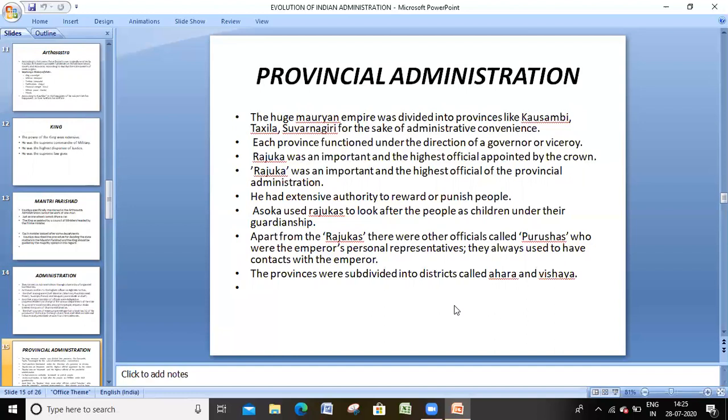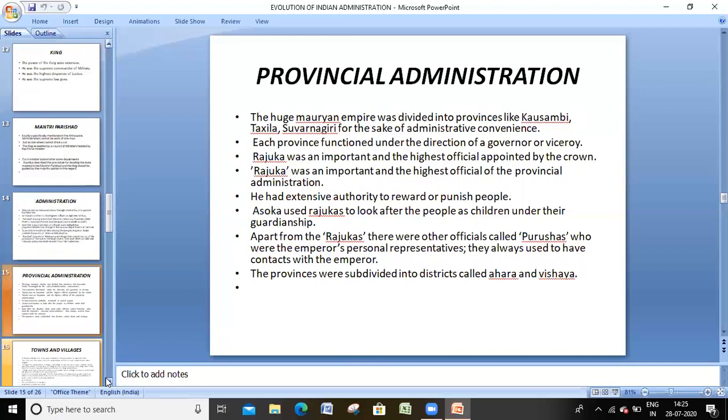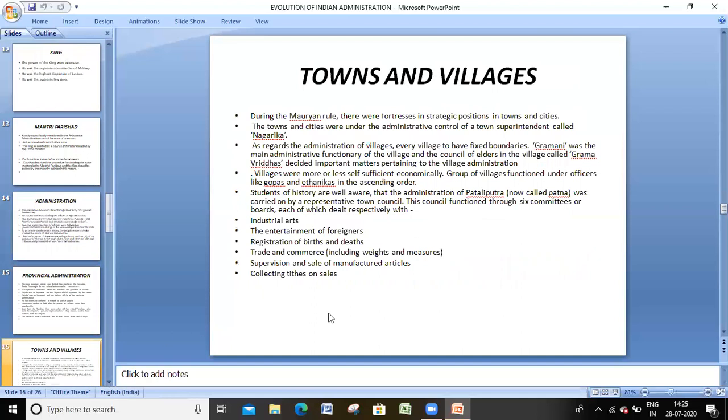Some officials called Purushas were the emperor's personal representatives, so they always kept contact with the emperor. The provinces were subdivided into districts called Ahara, Vishaya, and so on. That is about towns and district administration.